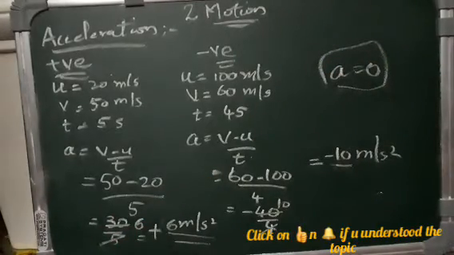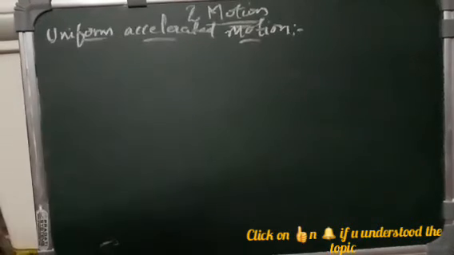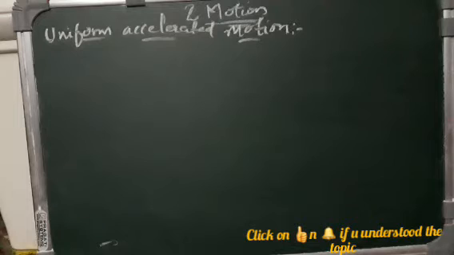Okay, fine, it's clear. Now the next topic is equations of uniform accelerated motion. Consider the motion of an object along a straight line with a constant acceleration.